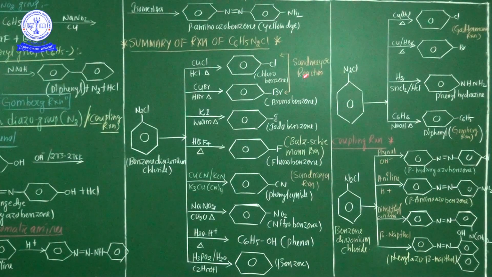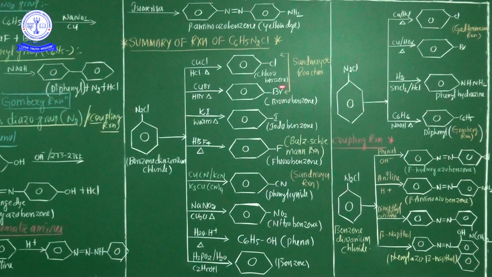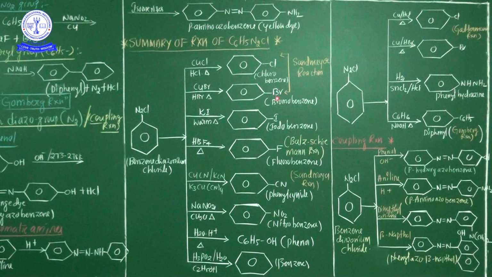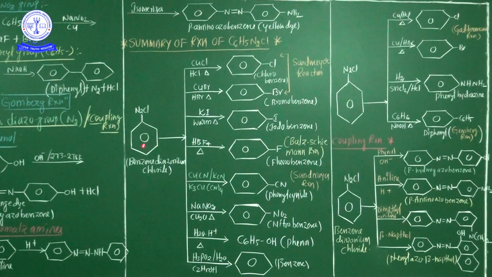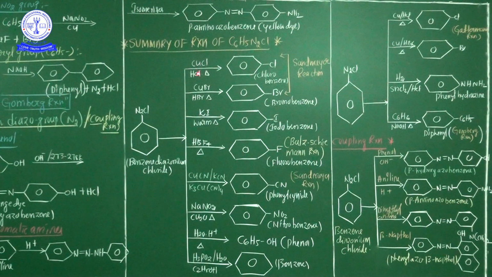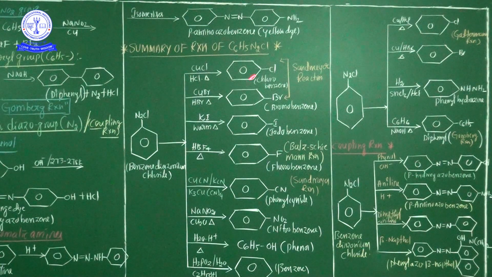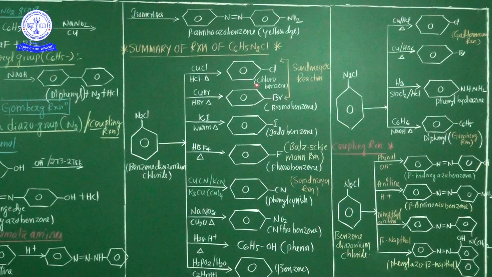What is a Sandmeyer reaction? Chlorobenzene and bromobenzene are easily liberated whenever benzene diazonium chloride is treated with copper chloride in the presence of HCl, or copper bromide in the presence of HBr. These two chemical reactions are commonly known as the Sandmeyer reaction.